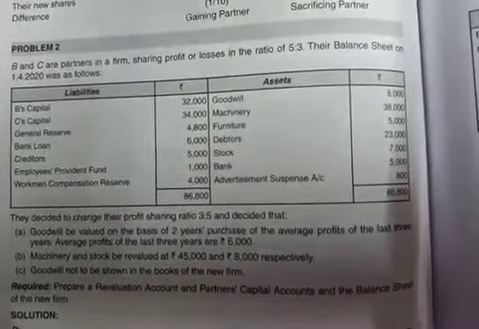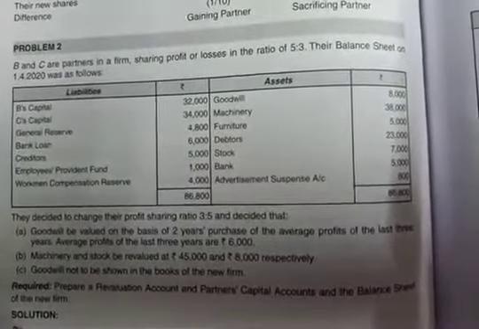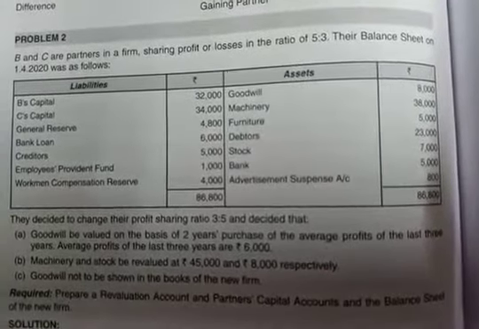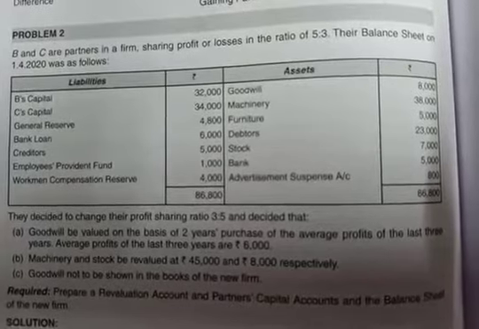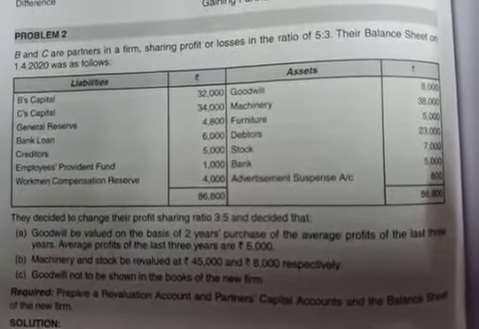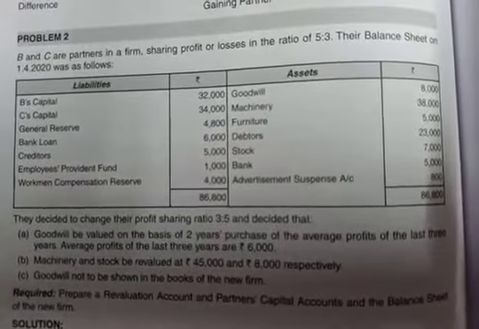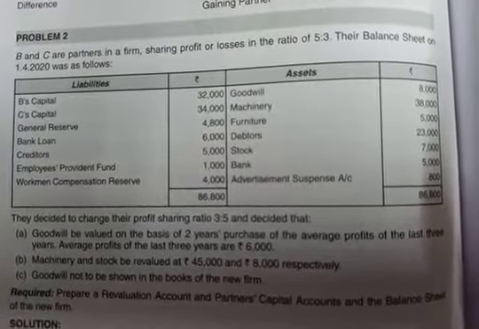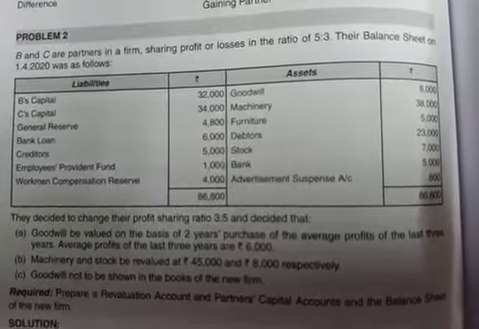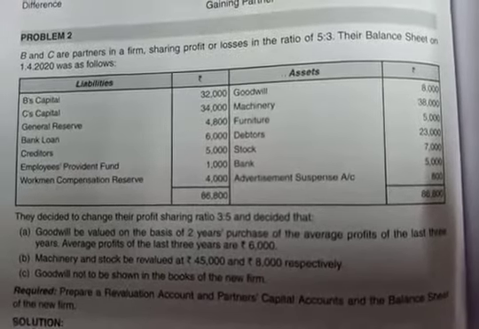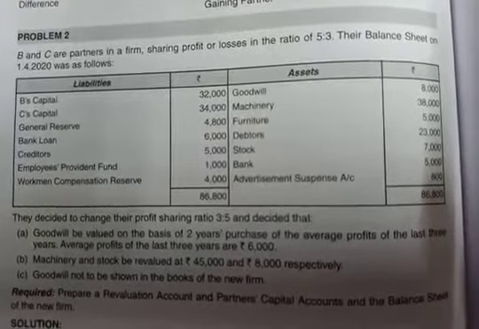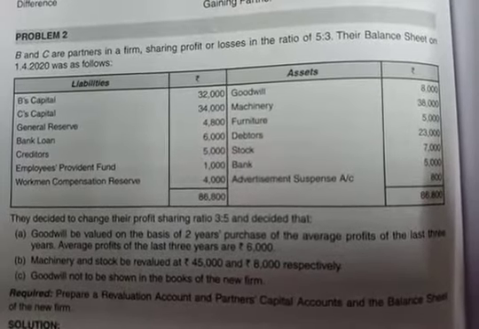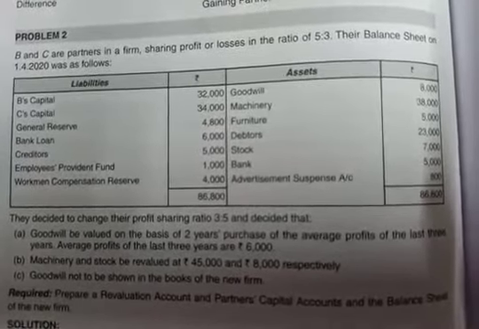Good morning, students. Now see this problem. B and C are partners in a firm sharing profits and losses in the ratio of 5:3. So the profit sharing ratio of B and C is 5:3. Balance sheet is given, and after the balance sheet they told us that they decided to change the profit sharing ratio, and the new profit sharing ratio is 3:5.